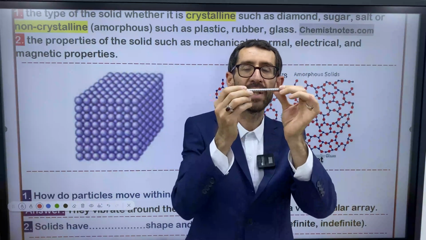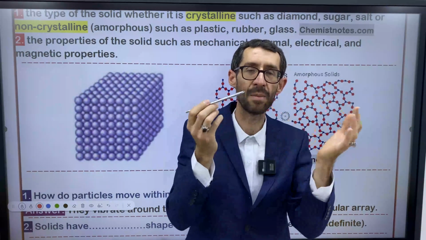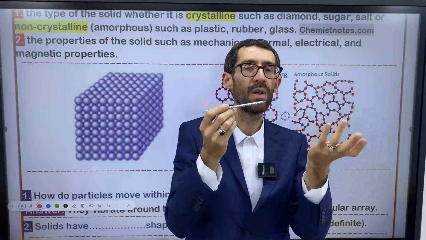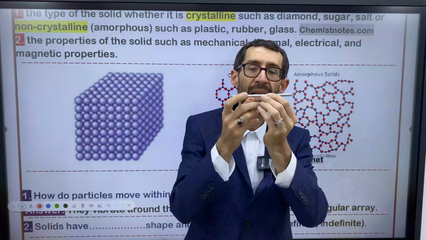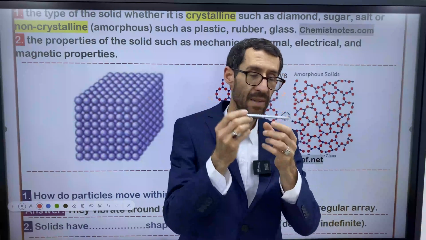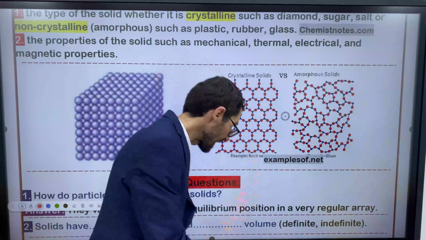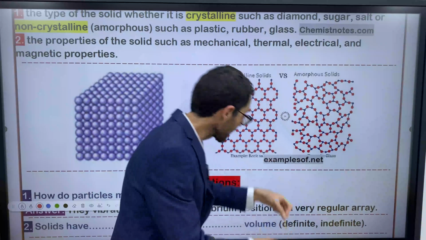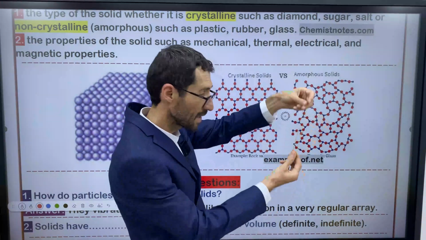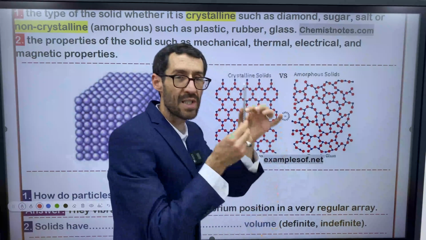It's steel, made up of iron and carbon. So this steel is crystalline, not amorphous. The structure of this steel is like this, but the structure of rubber is like this. So this one is an amorphous solid, and this one is a crystalline solid.